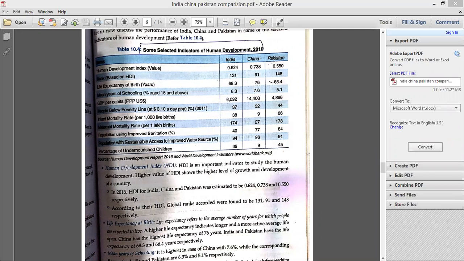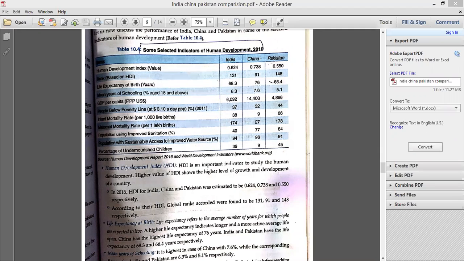And the last is population undernourished. Population undernourished means they are not getting an adequate diet. It is observed China has the lowest percentage, only 9%, which is being undernourished. Means these people are able to get properly nourished food. In India, 39%, and in Pakistan, 40% of the population is undernourished.